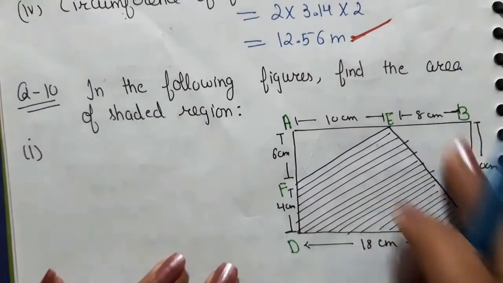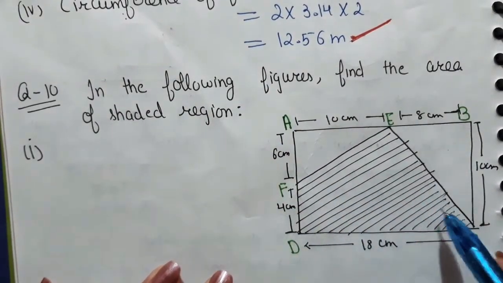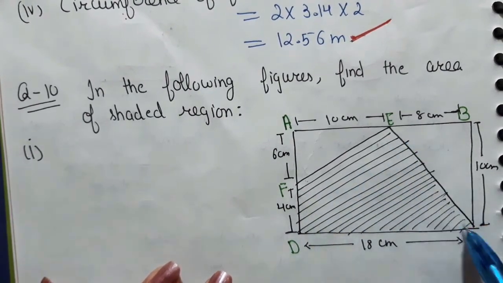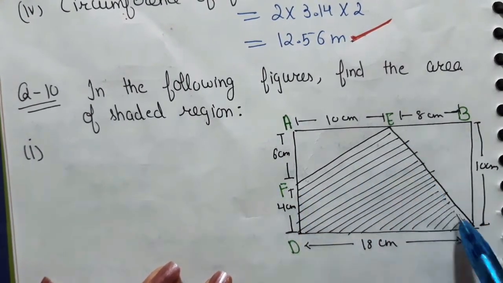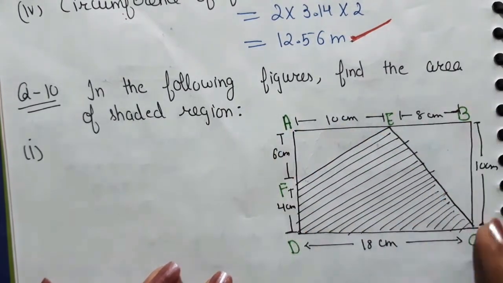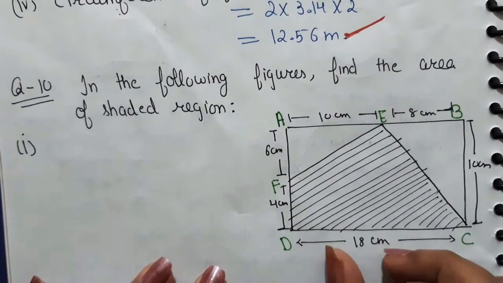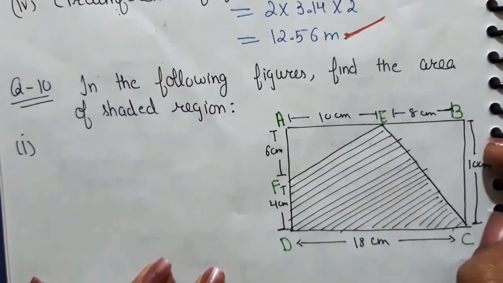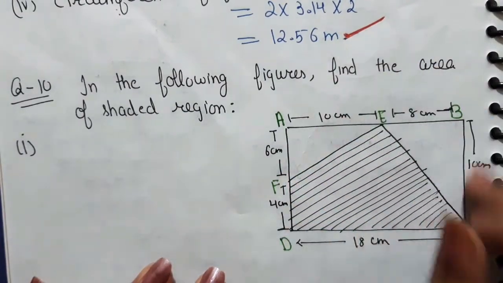So this shape is given and you have to find the area of this shaded region. How will you find the area of this shaded region? We don't know what the shape of this shaded region is, but we know that this complete figure is a rectangle. Why? Because this is 18, this is also 18, this is 6 plus 4, 10, this is also 10. Opposite sides are equal, therefore it is a rectangle.